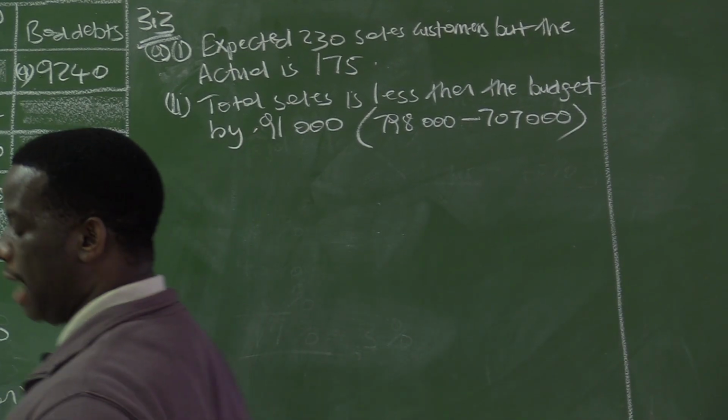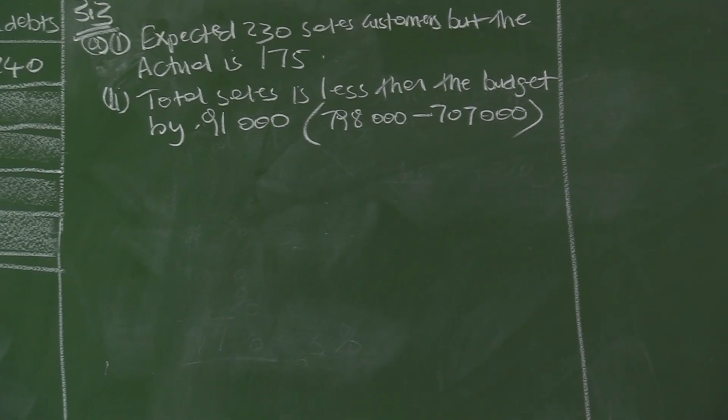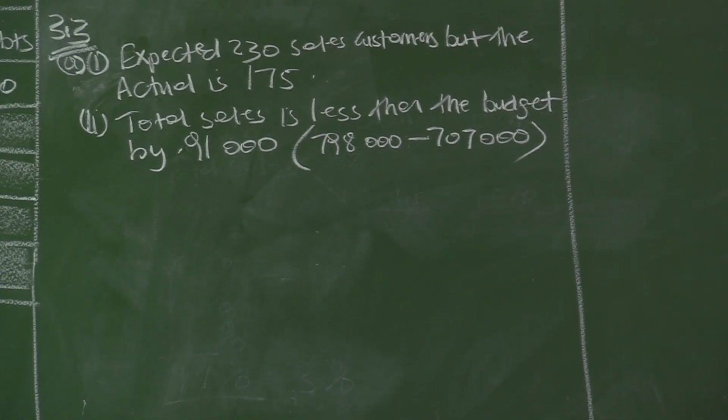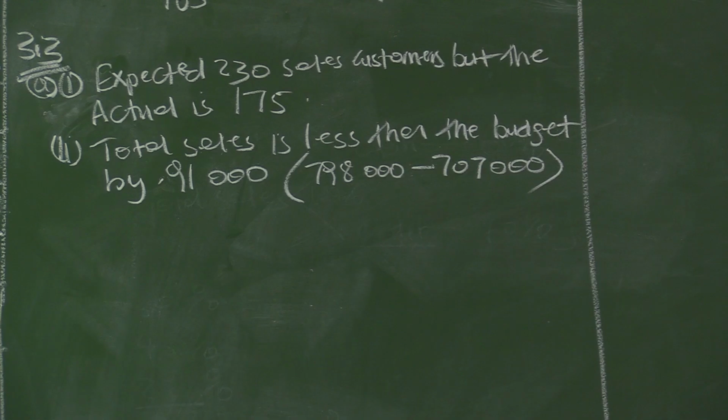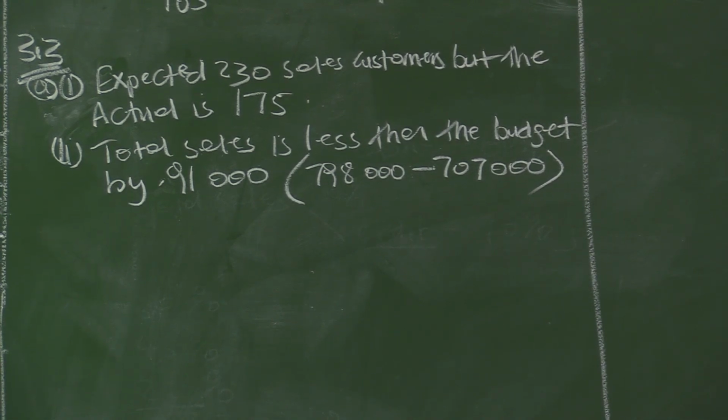So I think these are the 2 reasons why Brian is considering to reduce the sales staff, because now he can see that they are not performing well. The number of customers has decreased. Even the total sales is less than the budget.